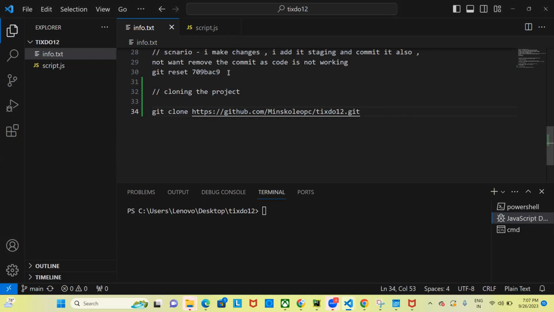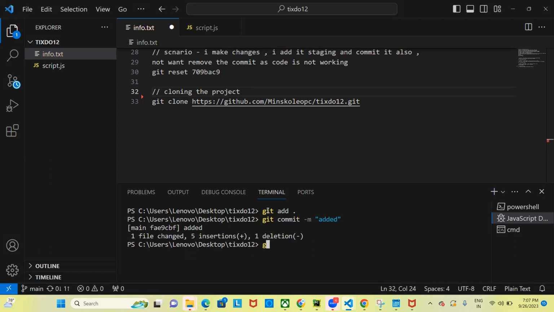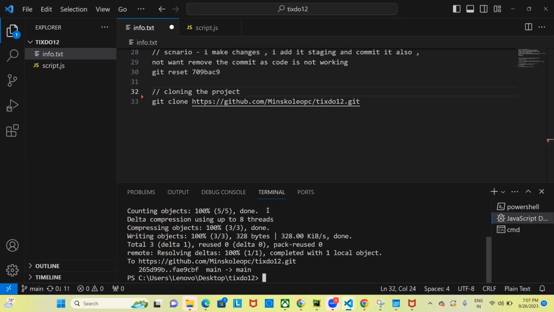Now let's see the branching system, right? So quickly I will add this and push this. So git add dot, you know why git add dot is used, and everyone knows why git commit is used. And then what we need to do is git push.